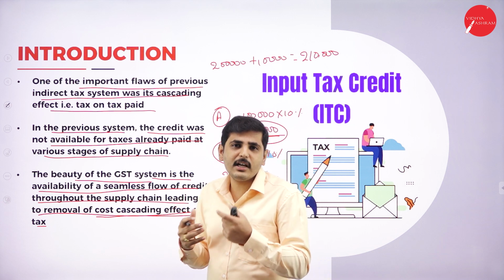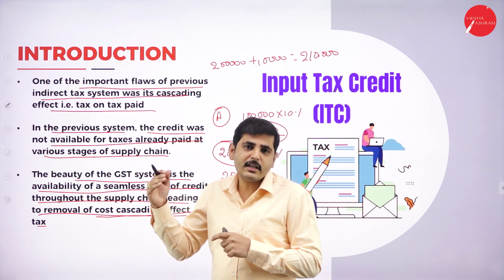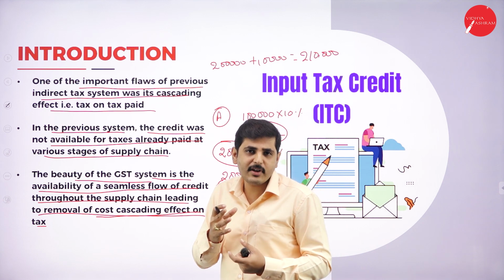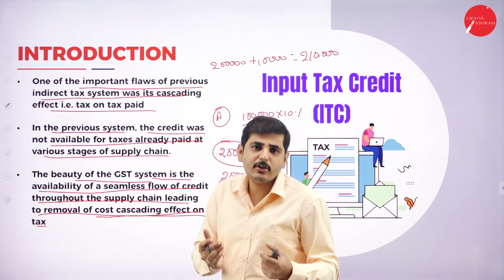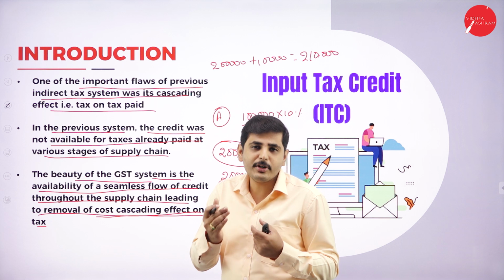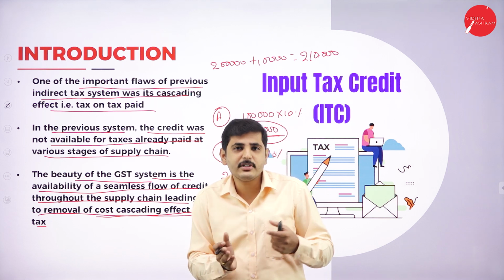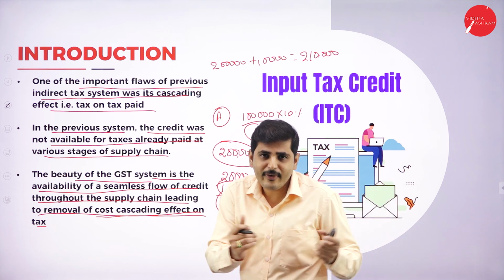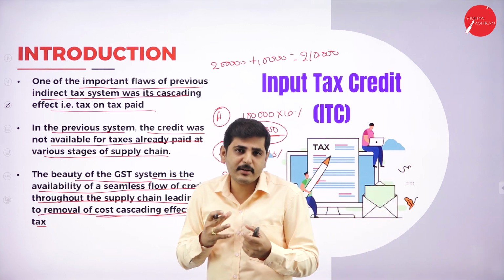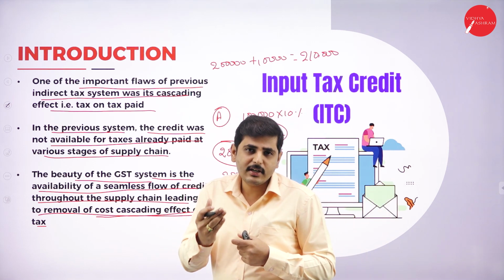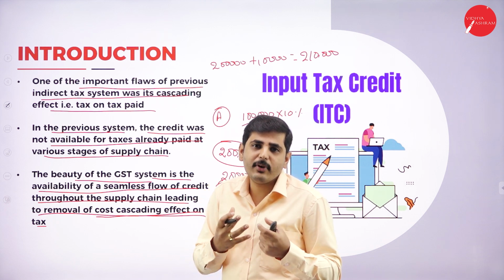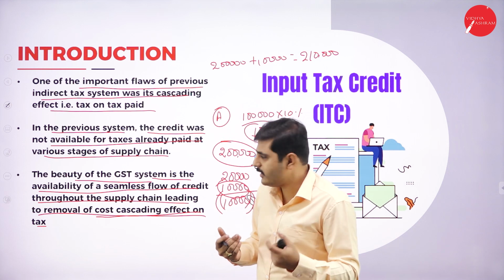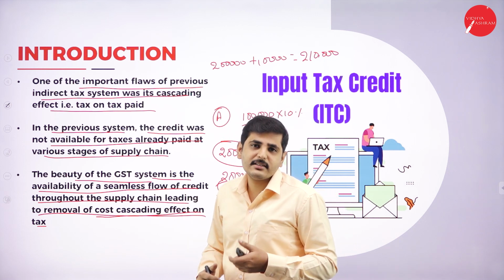Ultimately, all the information goes to the electronic credit ledger and also the PAN number: whatever transactions we have done in the business, how much input cost there is, what the actual price of the goods is while we are selling, and how much value is added. So it is easy for the tax authority to understand the actual production cost and how much value is added. On the basis of that, they will provide the input tax credit.